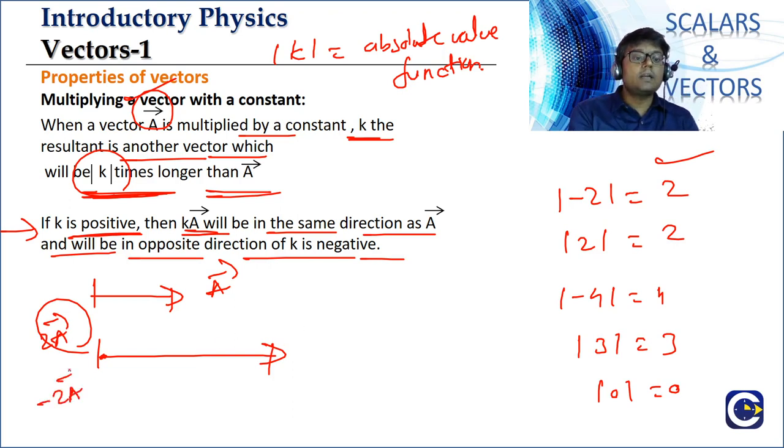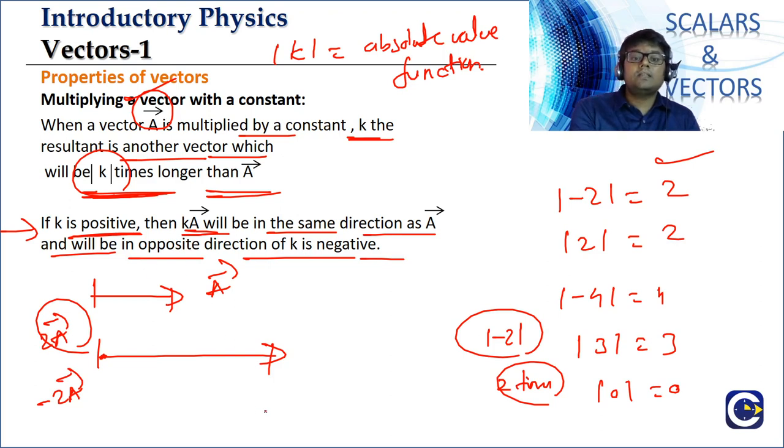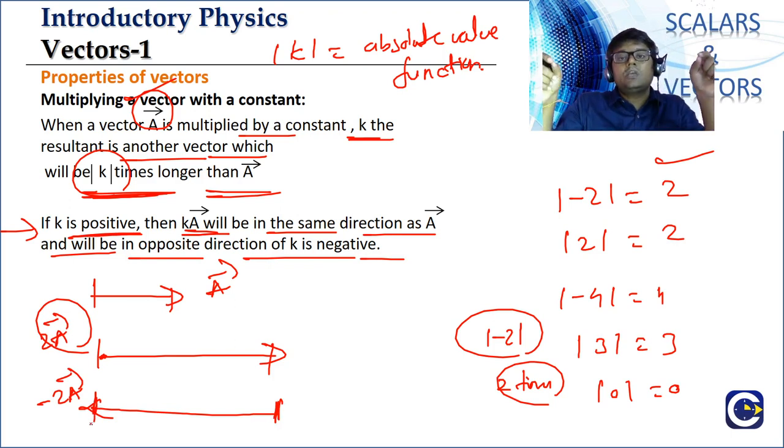If you want to look at minus 2a bar, remember, if you are multiplying a vector by a number k, the resultant vector will be modulus of k times longer. So minus 2a bar will be how many times longer than a bar? Modulus of minus 2, again 2 times longer. But here k is negative, so k a bar will be exactly in the opposite direction. So look at this, guys. This is minus 2a bar. What about the length of minus 2a bar? Same, 2 times a bar. But what about the direction?